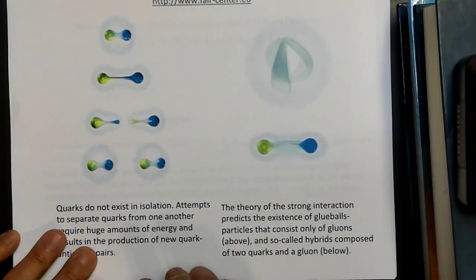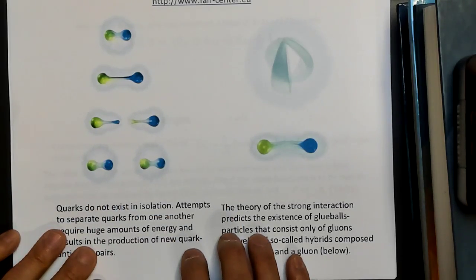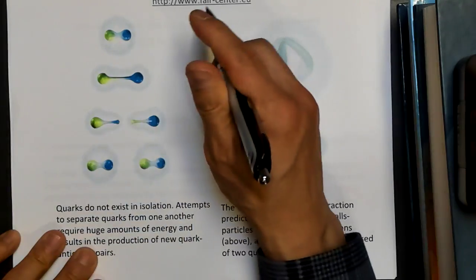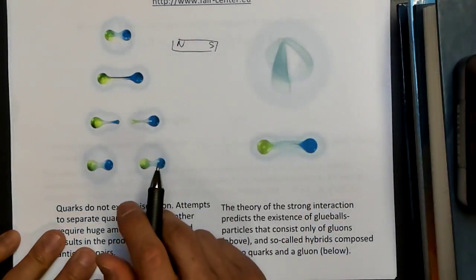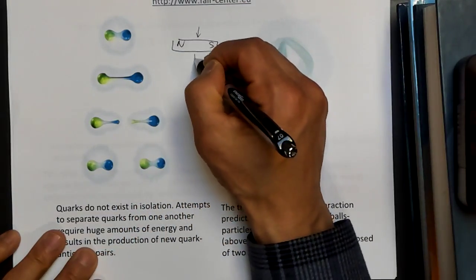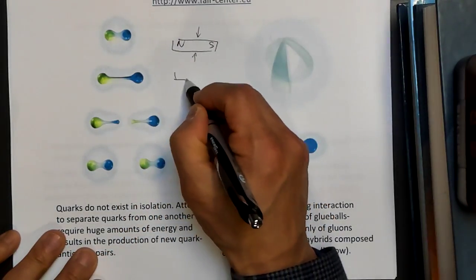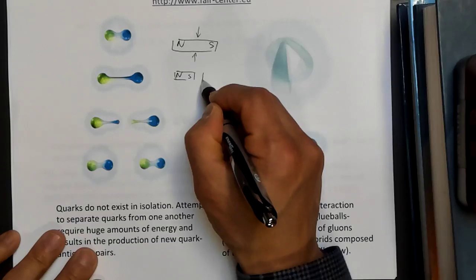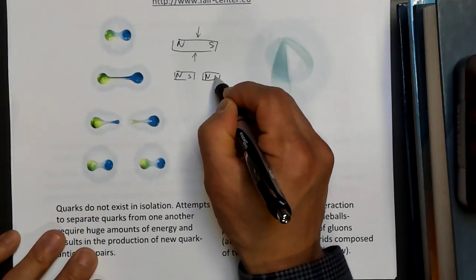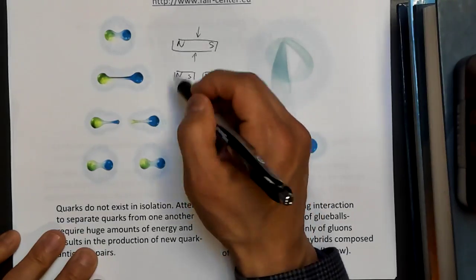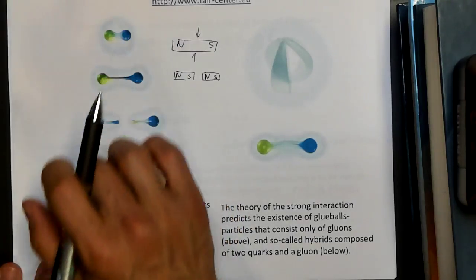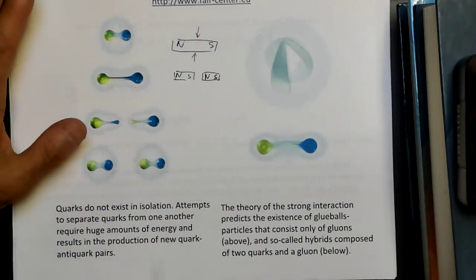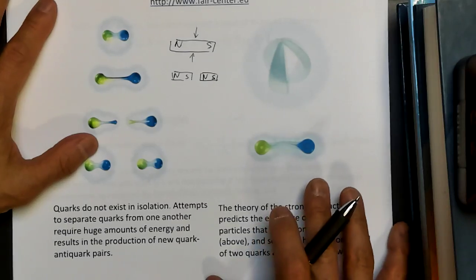So that perhaps should remind you of what happens with a magnet. If you have a magnet with a north and a south pole, and you try to isolate the poles from each other, and you cut the magnet in half, you end up having simply two magnets like this, rather than getting these individual poles of a magnet. The same thing happens here with these mesons, because of quark confinement.